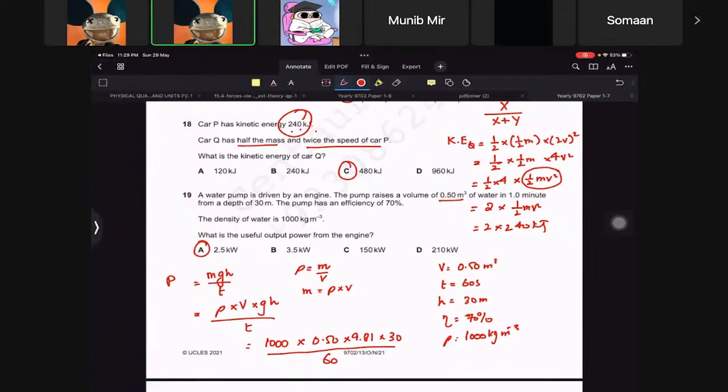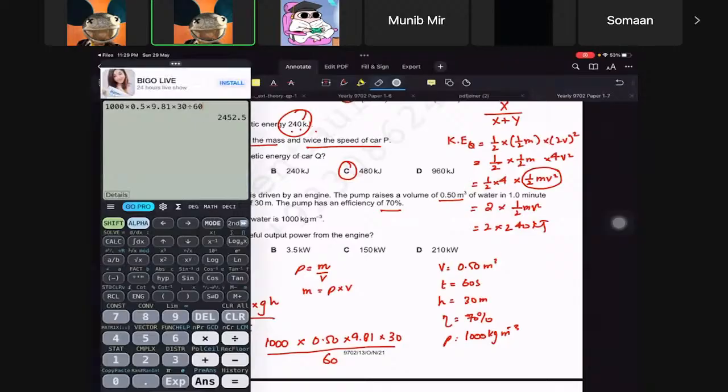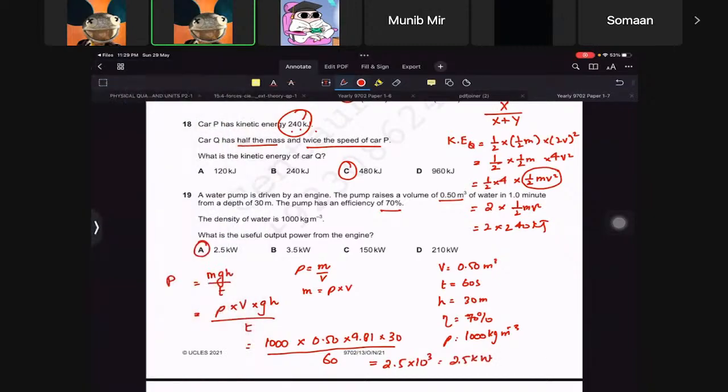Okay. Oh, no, wait, there is an efficiency as well. No, that's wrong. Okay, wait, so what is our answer? Our answer was 2.5 times 10 raised to power 3, so 2.5 kilowatt, right? So this is our answer, but it says what is the useful output. Okay, output, interesting.